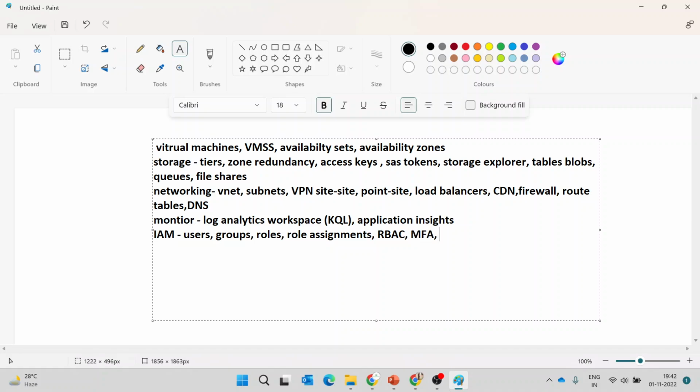We can enable the two-step authentication, and some other services and app services. We'll learn other concepts. Here you will also learn about function apps, logic apps, and so on. There are many more services like this, but we'll cover what is part of the AZ-104 course.